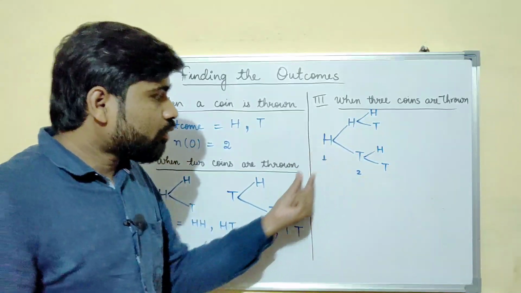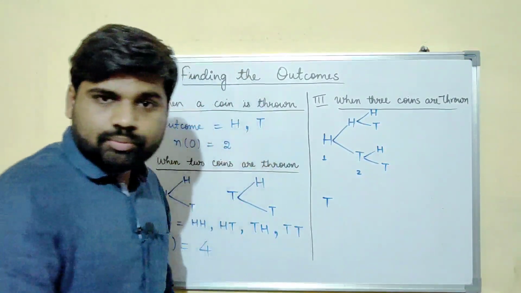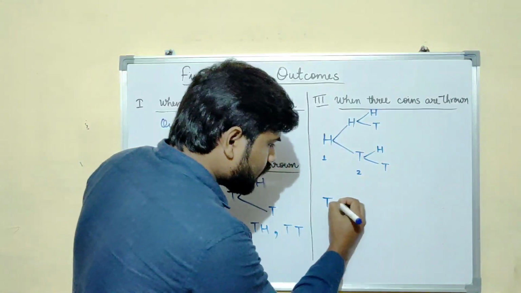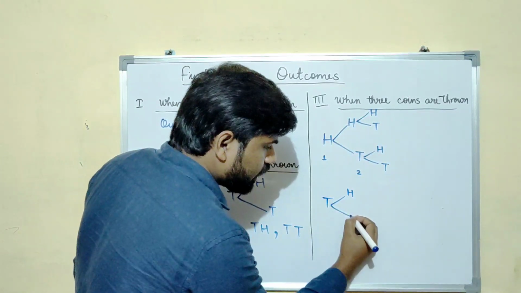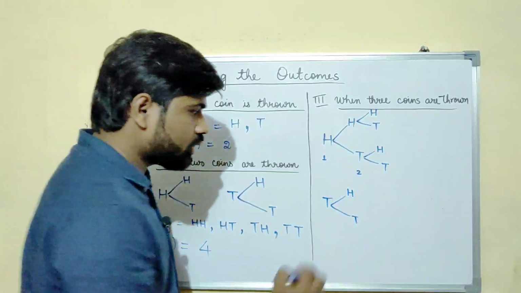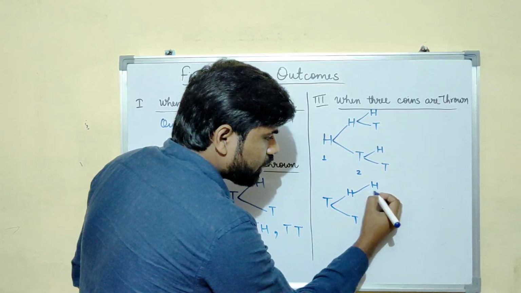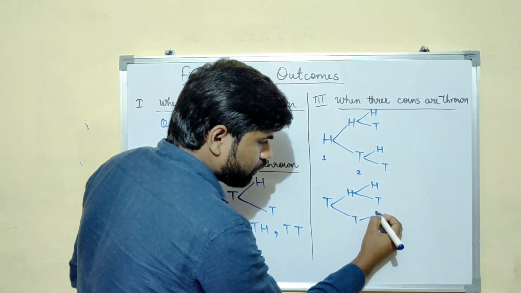Now if I get the tail in the first throw, then I can get the head or tail in the second throw. Similarly, head or tail in the third throw.